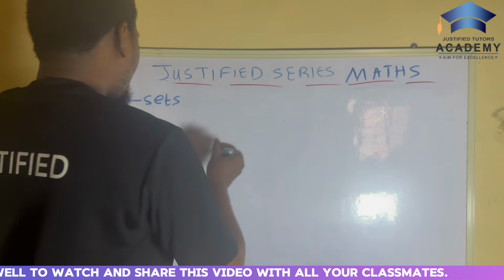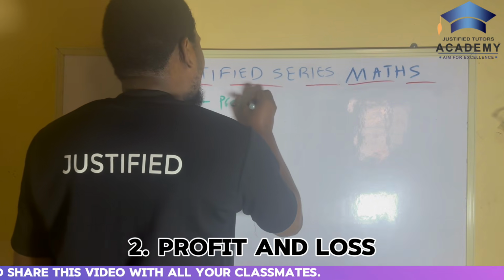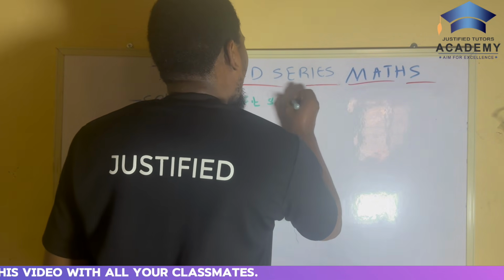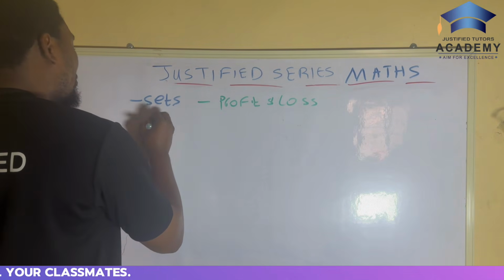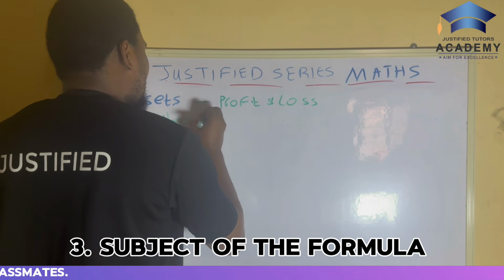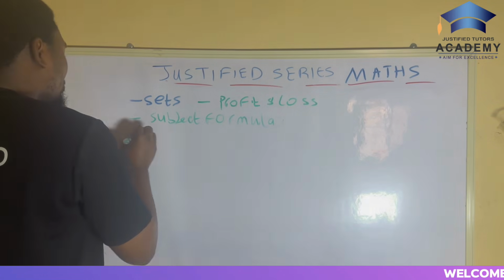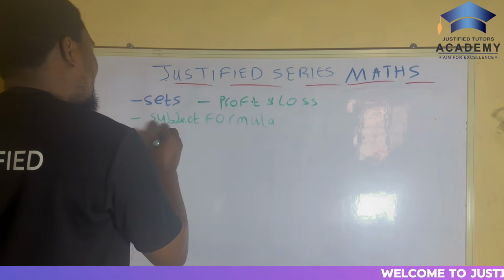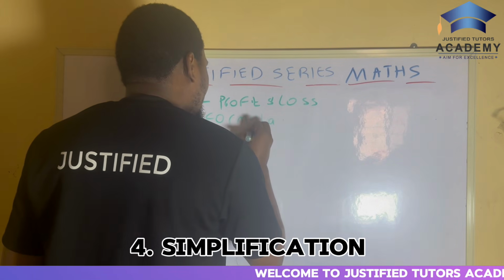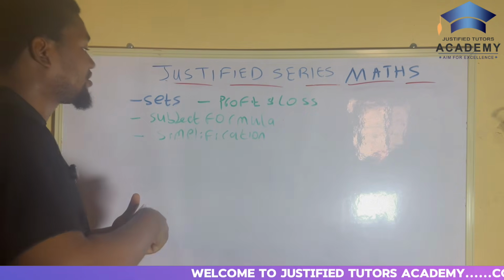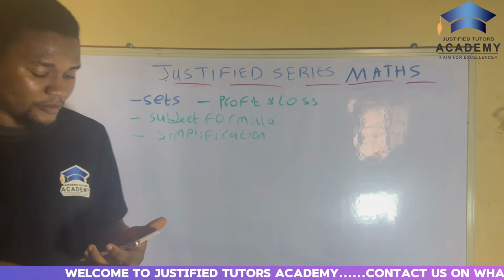Now after sets, we have profit and loss. After that, we have subject of the formula. After this one, the next is simplification. All right, so after that, I'll be dictating the others. So be writing down. My marker is not okay today.